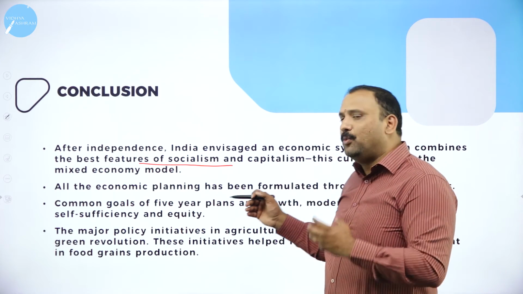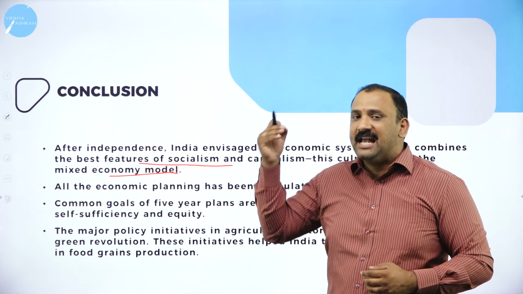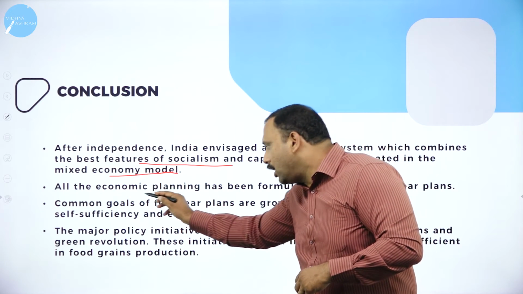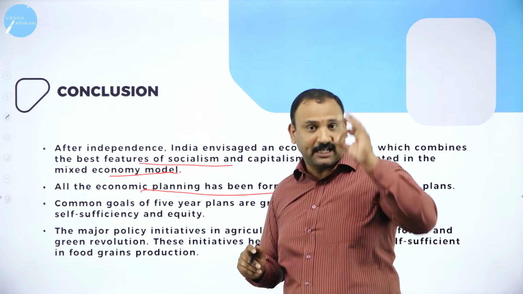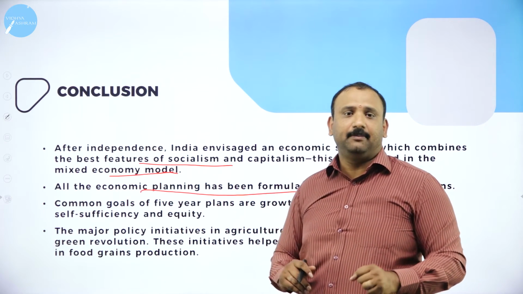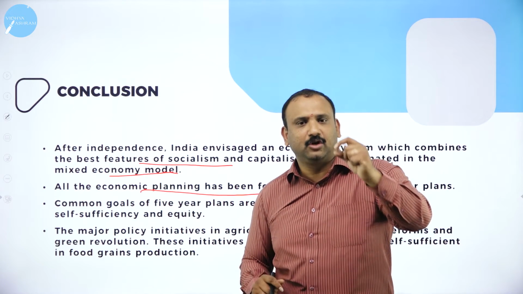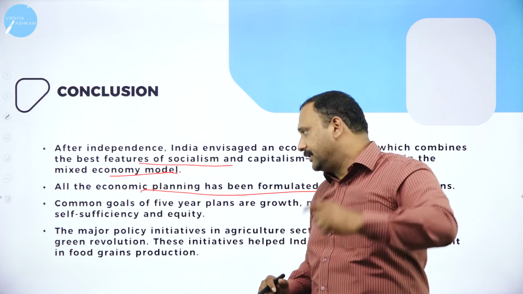That's why we brought in a mixed economy model where every single person would get involved in growth. All the economic planning was formulated through the 5-year plan. That was the most interesting factor, because using a 5-year plan, we created a benchmark, we set a goal, we set a milestone, and we started progressing altogether.